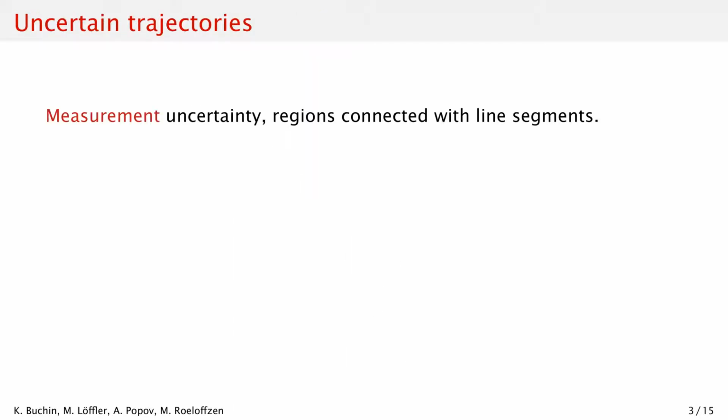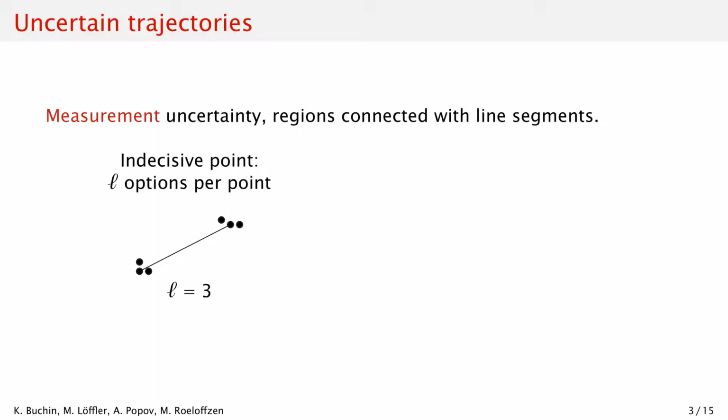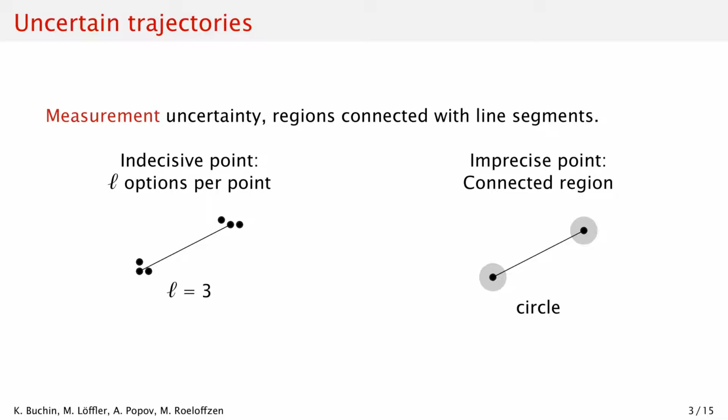We focus here on measurement uncertainty and we connect measurements with line segments. We distinguish two uncertainty models: indecisive points, where the region is a discrete set of points, and imprecise points, where the region is some convex region, such as a disk or a line segment. A sequence of such regions is an indecisive or an imprecise curve, or trajectory; we use the terms interchangeably. If we pick a point from each uncertainty region, we get what we call a realization of an uncertain trajectory.